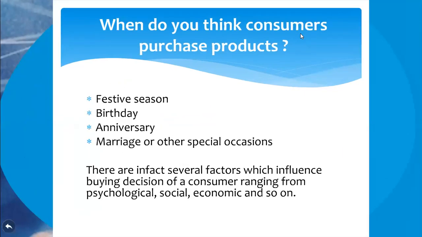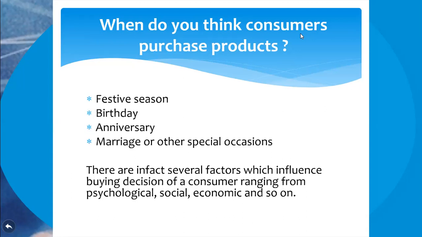When do you think the consumer purchases products? For example, take clothes or apparel: in festival season people will go and buy. Birthdays, anniversaries, marriages, and other special occasions. For stationery, when the schools reopen, everyone will go and purchase a new uniform, shoes, books, bags, and everything. So you have to think about when they are going to purchase. That's why we call it seasonal, based on the occasion.